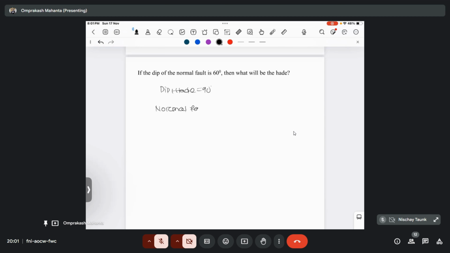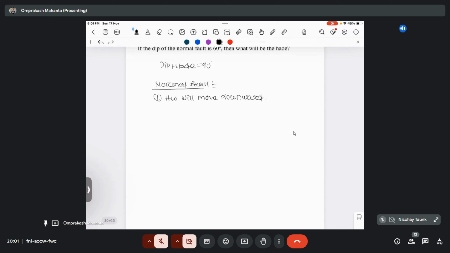Hanging wall moves down relative to the footwall. Is the hanging wall moving upward or downward? Downward. Yeah, the hanging wall will move downward, and the footwall will move upward. And how do we know which one is the hanging wall and which one is the footwall? The hanging wall is always found towards the dip direction. Okay, and you can also say that the hanging wall lies above the fault plane. Okay, there are two ways to say it.